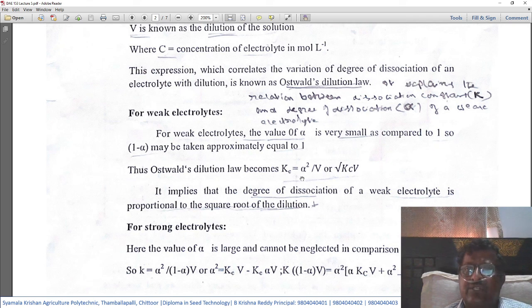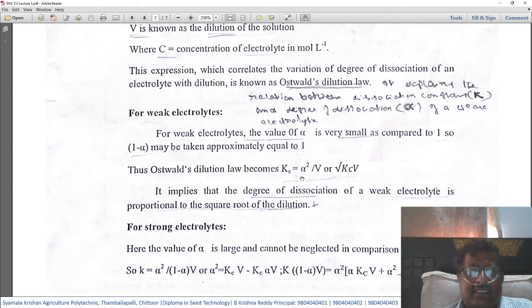This Ostwald's dilution law explains the relation between the dissociation constant, that is K, and the degree of dissociation, that is alpha, of a weak electrolyte. Generally it applies to all electrolytes, but it is more applicable to weak electrolytes. So let us see how Ostwald's dilution law works.